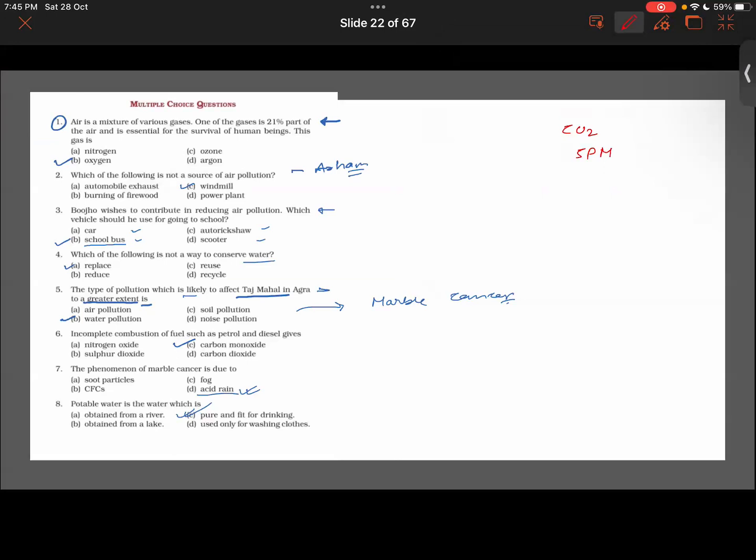So after having discussed CFCs, now let's talk about carbon dioxide, one of the main pollutants of the atmosphere. Although we say it's a pollutant, a balanced quantity of carbon dioxide is also required. Why is it so? For plants to carry out photosynthesis. Also, since carbon dioxide absorbs heat, it causes the greenhouse effect. For photosynthesis we need it, and to keep the planet warm, for that purpose also we need it.